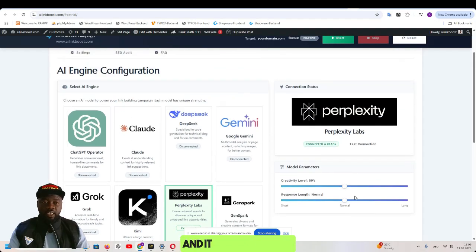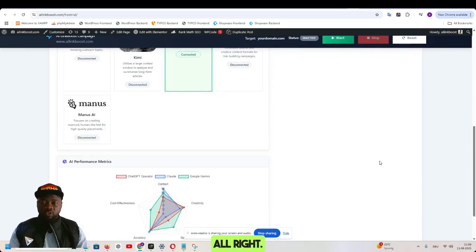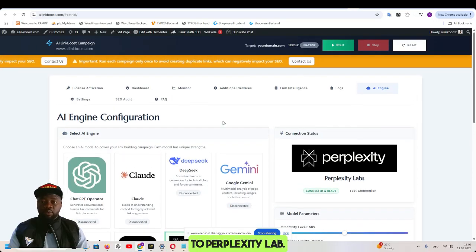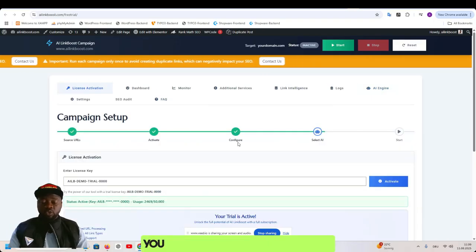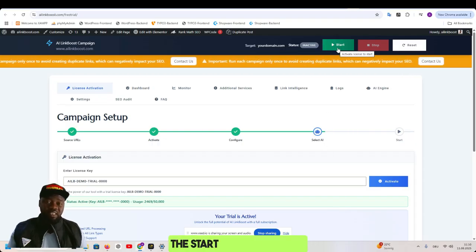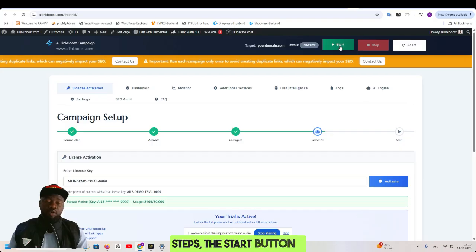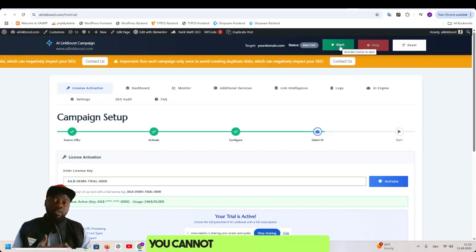Okay, connected, and it shows us here Perplexity Lab connected and ready. Connectivity level 50%, response length normal. All right, so now we are connected to Perplexity Lab. So let's go back to the activation. You can see configured is activated. Selected AI is also activated. And now we can see the start button is ready. Without finishing all these steps, the start button is not activated. You cannot run the start button.